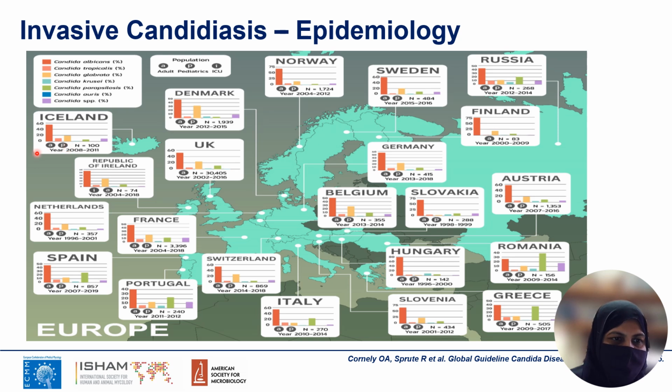You can see in the data of Iceland, Republic of Ireland, Netherlands, France, Denmark, and the UK that the second most common cause of candidemia in these countries is Candida glabrata. Whereas if you look at Spain, Portugal, Greece, and Romania, Candida parapsilosis is the second most common cause, and in Romania it is the most common cause of candidemia.